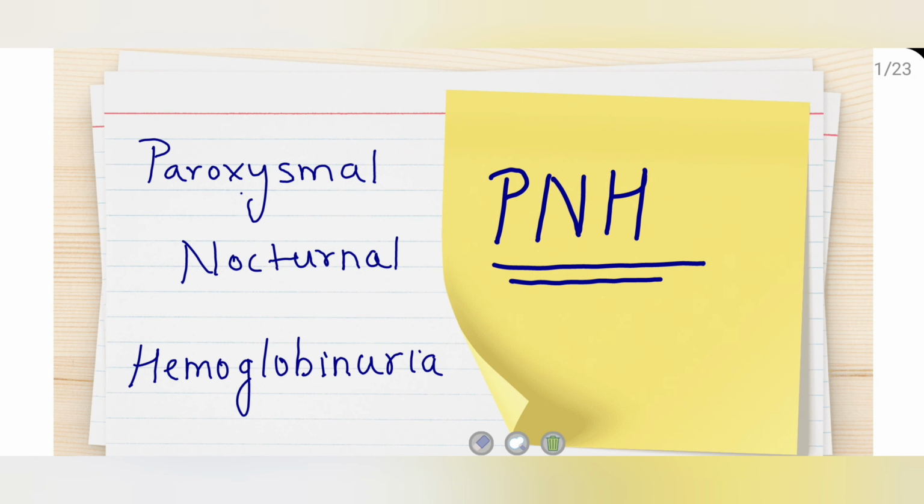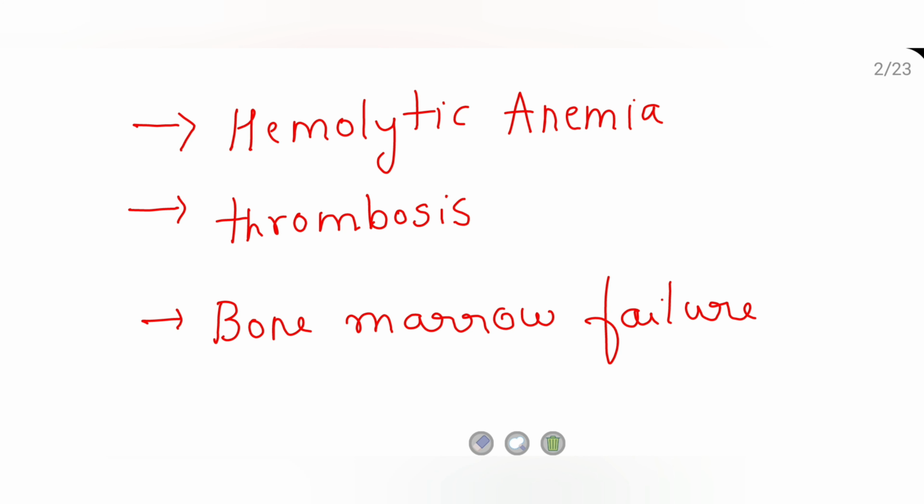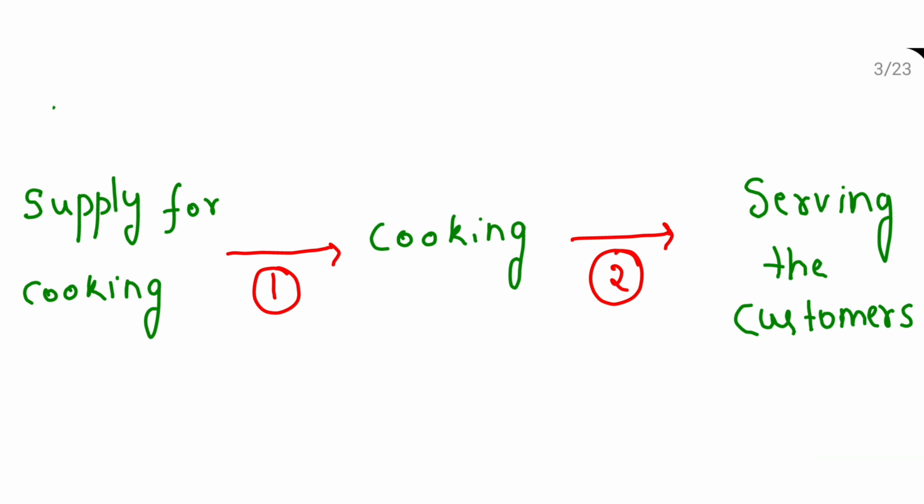Hello everyone, today's topic is on PNH, which stands for paroxysmal nocturnal hemoglobinuria. The clinical syndrome here is hemolytic anemia, mainly intravascular hemolysis, which results in anemia. Then thrombosis of the various vessels occurs, and also in many cases bone marrow failure occurs. So we'll see why all these things occur.